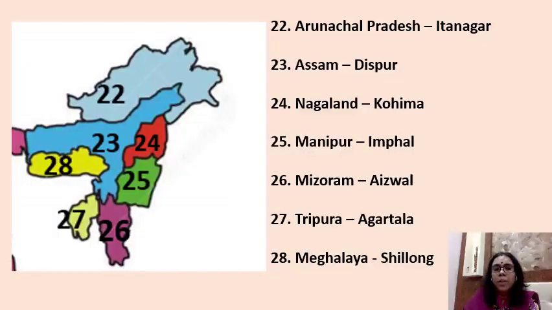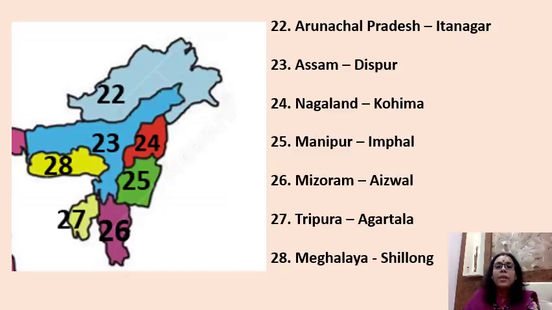So children, in today's class we have learned to locate the names of the states and capitals on the outline map of India. Let us just do a small recap. 22 is Arunachal Pradesh. The capital is Itanagar. 23, Assam. The capital is Dispur. 24, Nagaland.